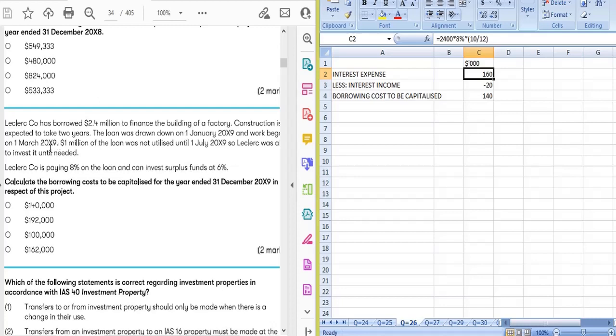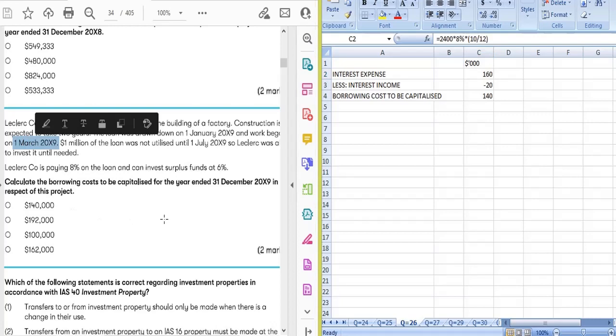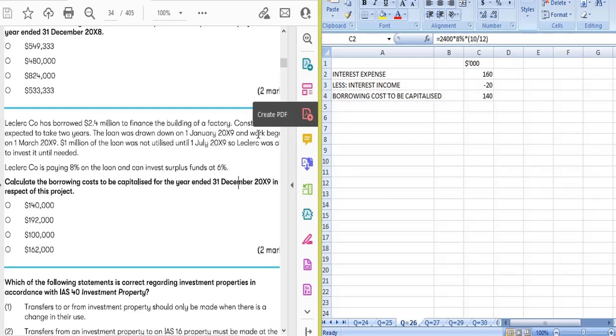The qualifying period is from the 1st March 20x9 to the year ended 31st December 20x9. So it has been 10 months, so we will multiply it by 10 divided by 12. We have not taken January because construction began from the 1st March 20x9. The company will pay the interest for January and February, but we will show the January and February interest as an expense in the P&L, and we will capitalize from when the construction work began.